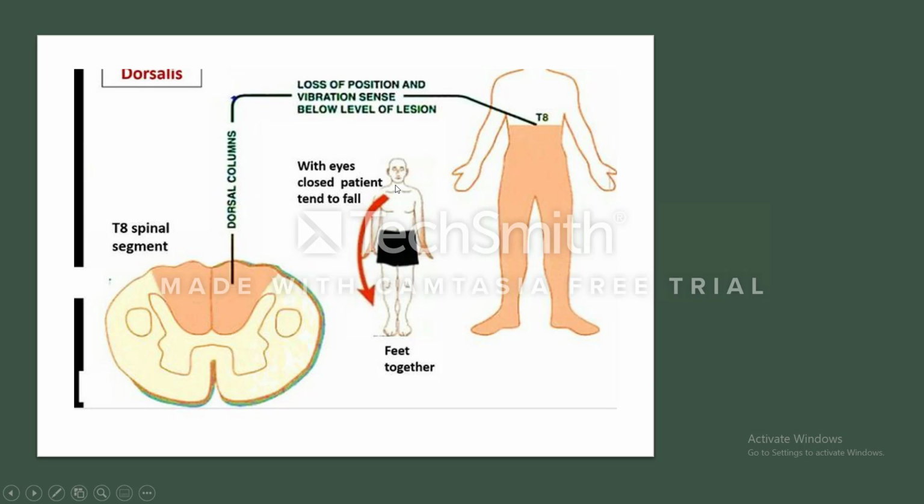And this patient, if he stands with the feet together with closed eyes, will fall or swing. This is used to test the patient by the Romberg test. We will talk about this.